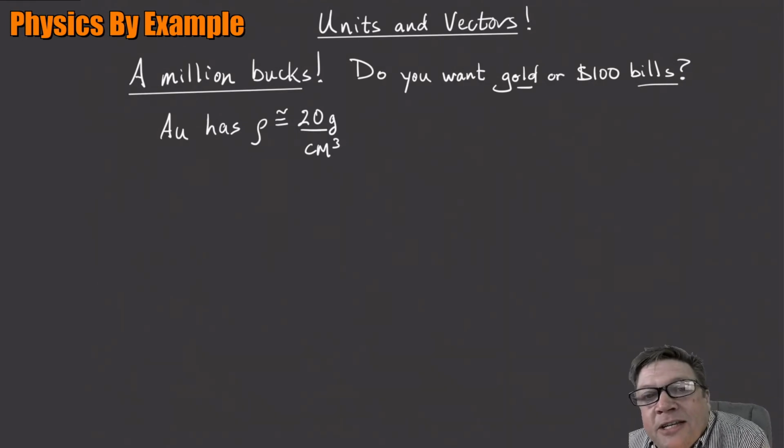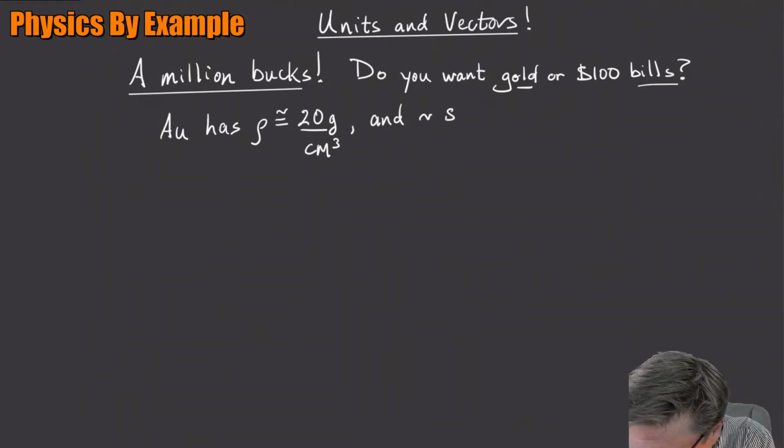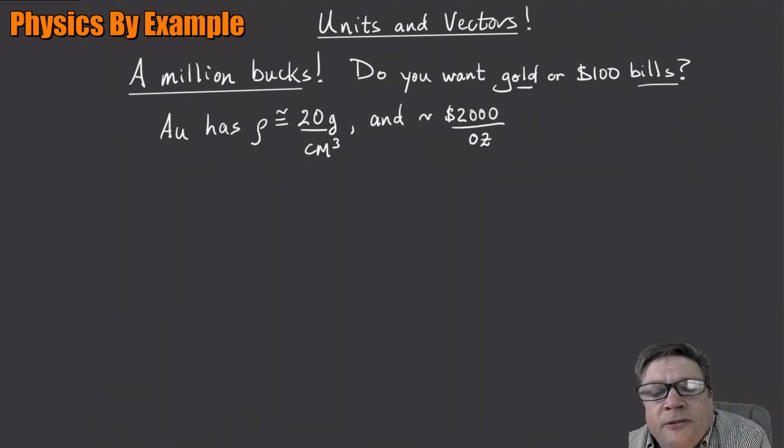This is one of those exercises where I'm going to feel free to estimate things, because I don't care how exact the weight of the gold is. We just want to know roughly how big the gold is, or how big the container of $100 bills is. So gold is 20 grams per cubic centimeter. And then I also looked up today's price of gold, and it's about $2,000 per ounce.